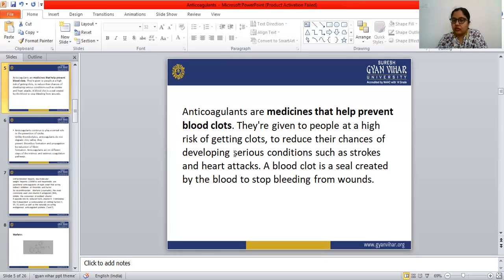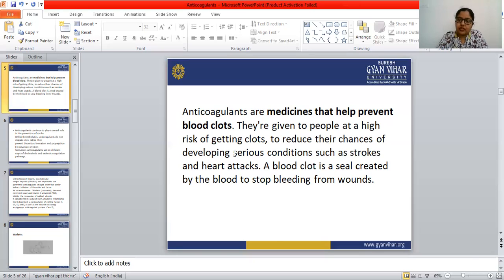And anticoagulants are usually administered to patients with acute myocardial infarction. If any patient is suffering from acute myocardial infarction, the doctors prescribe anticoagulant drugs to that patient to treat this myocardial infarction, and also for the prevention and treatment of deep vein thrombosis.